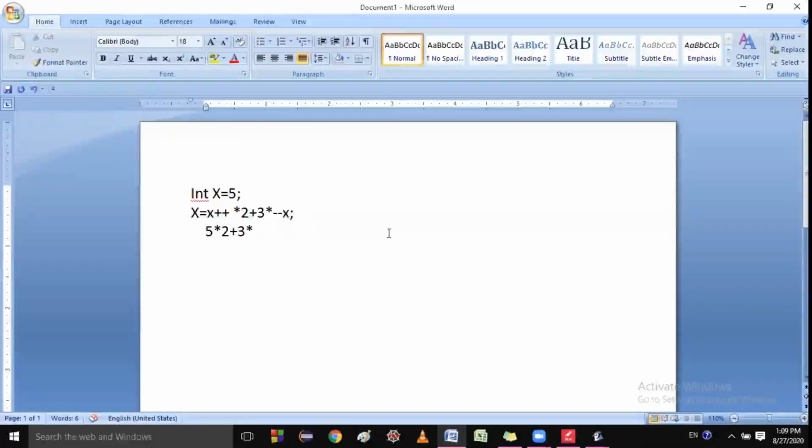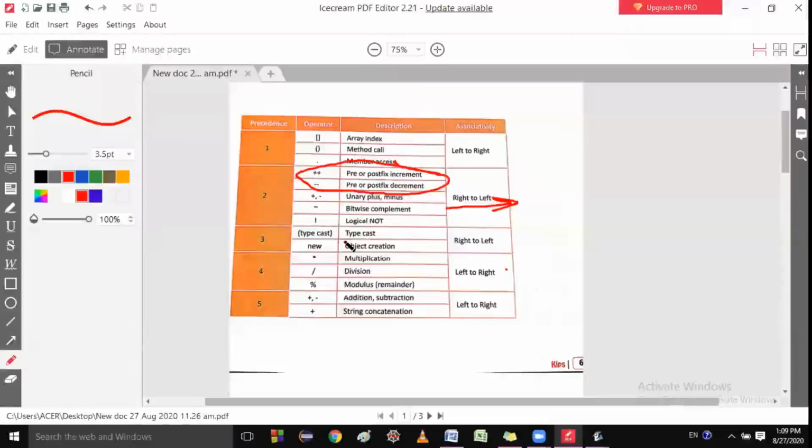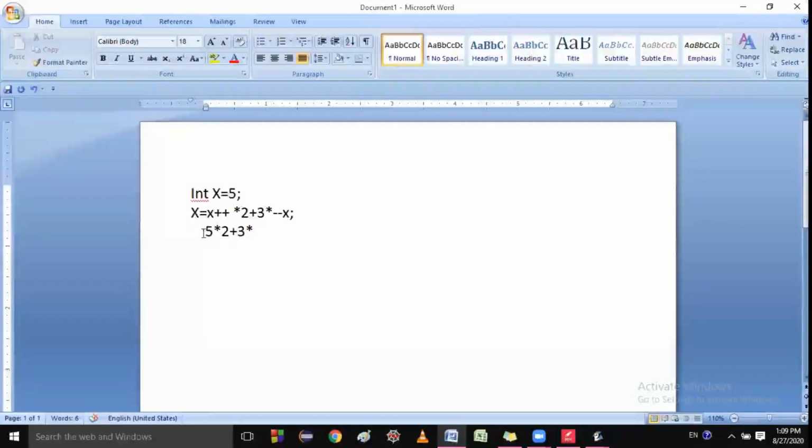What I said, student? Just watch. 5 multiply 2 plus 3, multiply, and after that what happened? After this statement, this becomes how much? 6. So here it goes to 6, but this is pre-increment. Then after that it will be decremented to 5. So the answer will be 5.